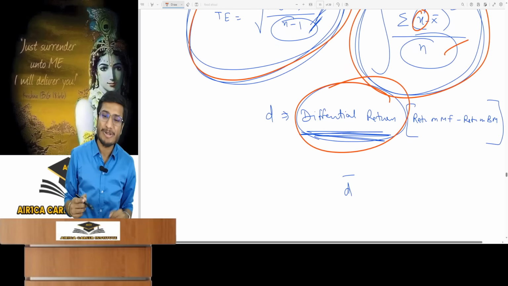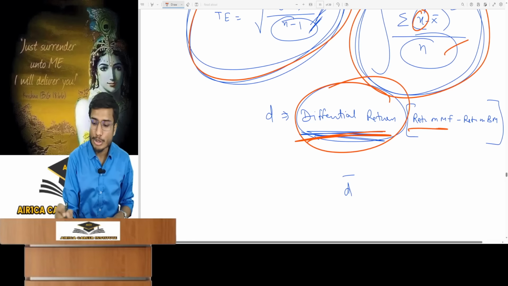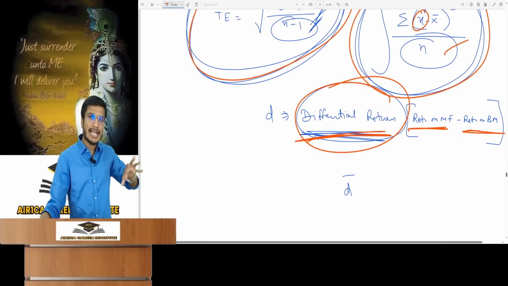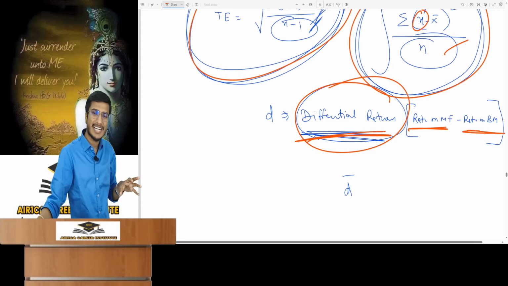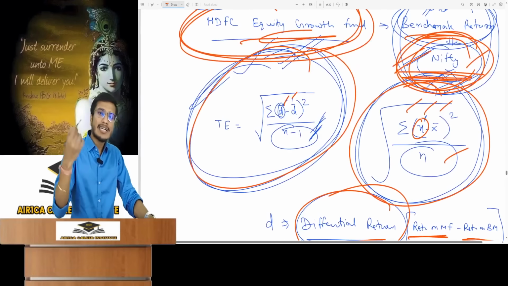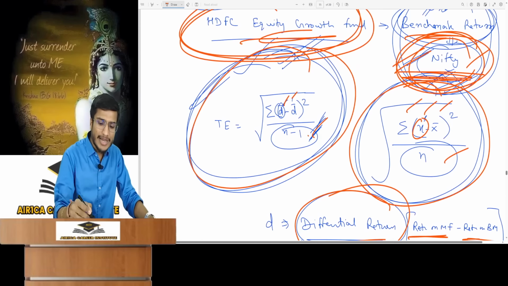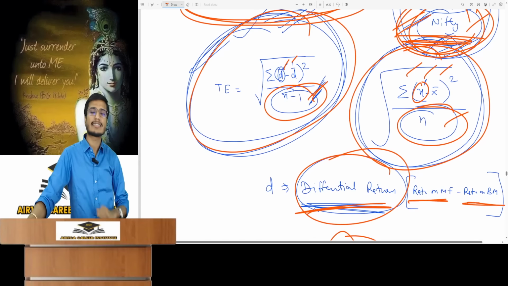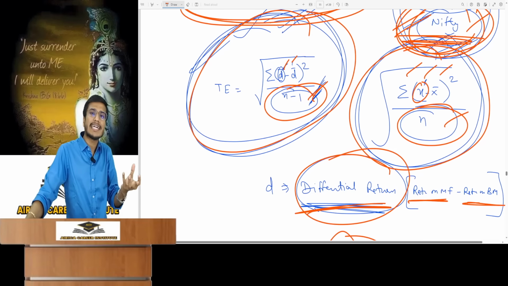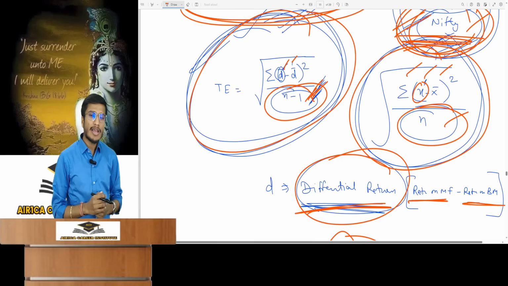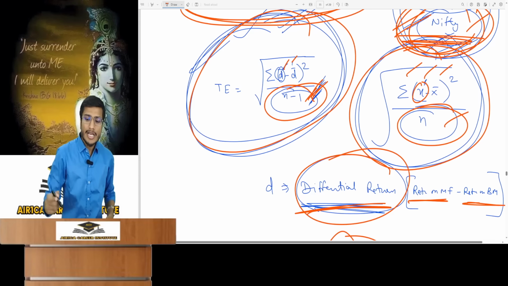You need to calculate the differential return first, which is the mutual fund's return minus the benchmark's return. If evaluating for the last 5 years, calculate it for each period. Averaging this gives d bar. Now its standard deviation is the square root of the summation of (d minus d bar) squared divided by n minus 1. The standard deviation in the portfolio chapter uses n while the mutual fund chapter uses n minus 1. Now the rule of statistics: if there is sample data or some limited data, you subtract 1 from the observations to calculate standard deviation. And if there is the entire population, then you can divide by n.